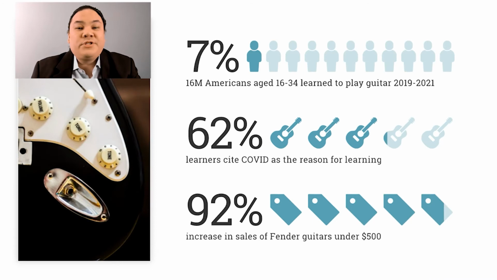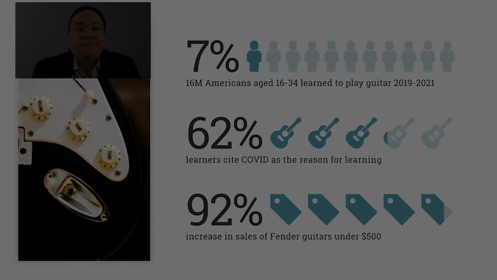According to the Fender New Guitar Player Landscape Analysis Survey, over the past 2 years, roughly 16 million people tried to learn how to play guitar. Now, this demand for guitars, coupled with the current supply chain issues, have created a guitar price bubble, similar to that of the housing and rental price bubble.